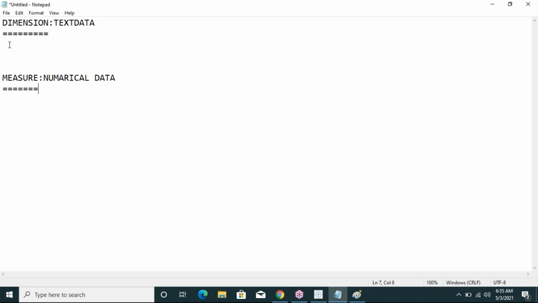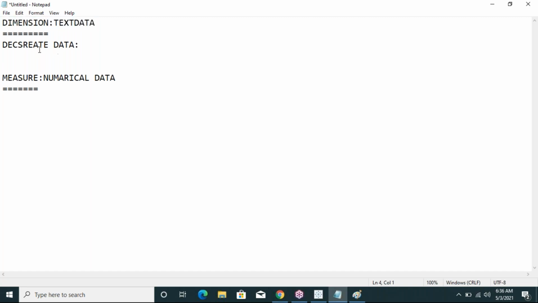The dimension has another name: discrete data. Why do we call a dimension discrete data? Because it is not dependent on some other data.